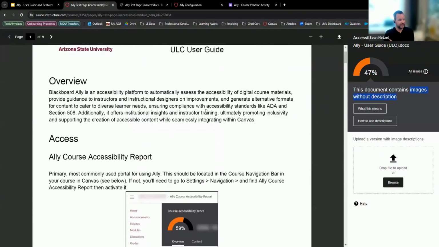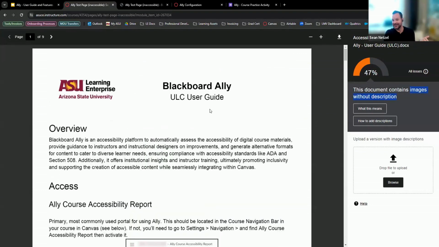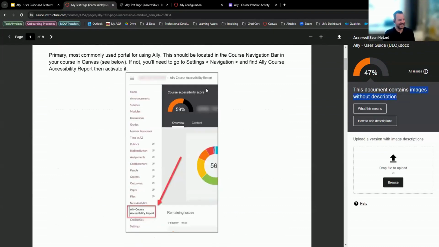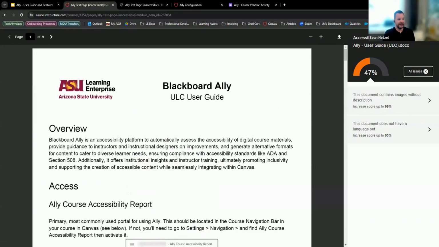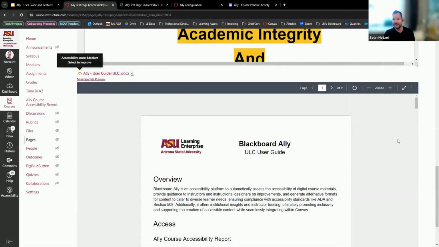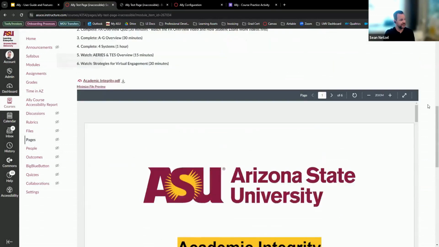So this is a user guide that I made that I based a lot of this presentation on, and it has these images. So I need to go in there and put in image descriptions for these. So this is the main thing, but you can also click all issues and see what all the issues are and how that'll improve the score. This is some of the best uses on a day-to-day basis for using Ally in your courses.